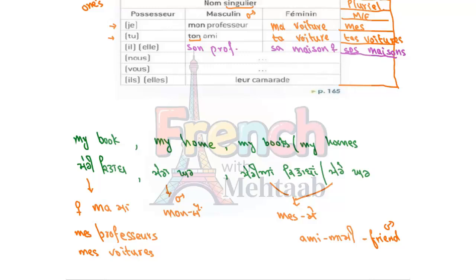Let's repeat. We use for saying my three words in French: mon, ma, mes. With the masculine things, we use mon, like mon professeur. With feminine things, we use ma, like ma voiture. With plural things, we use mes, like mes voitures, mes professeurs.